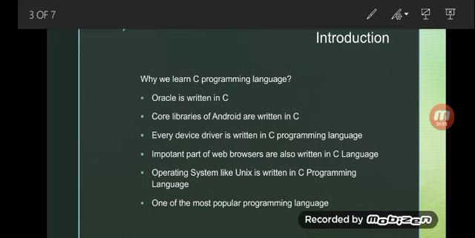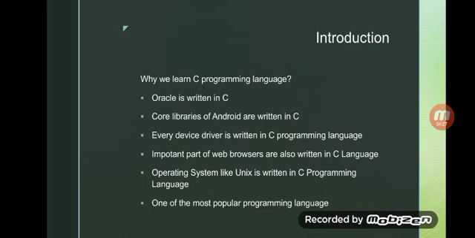If we go through other languages like Java or Python, all the languages have some context, some variables, some data types. The main concepts start from the C programming language. So this programming language is very important for all students of computer science to understand.